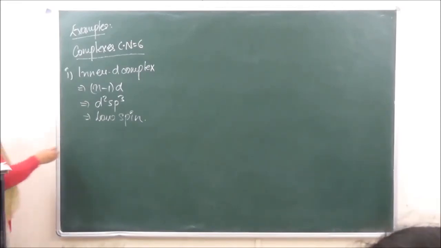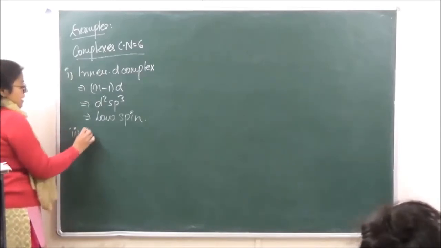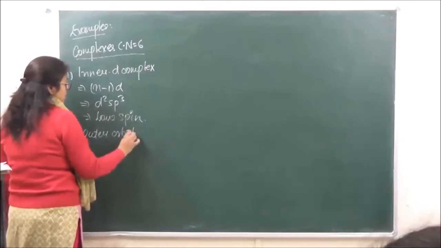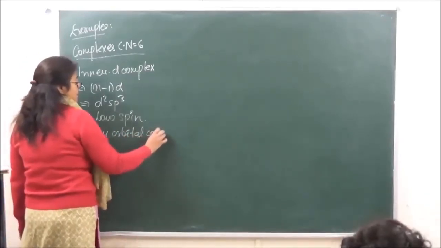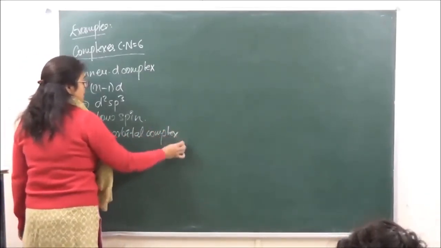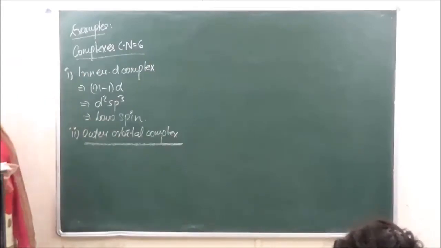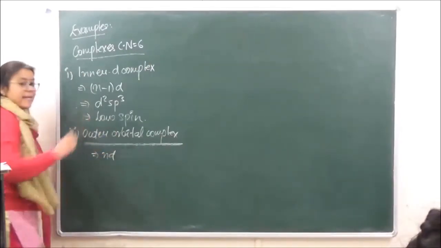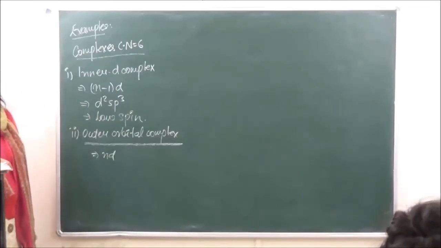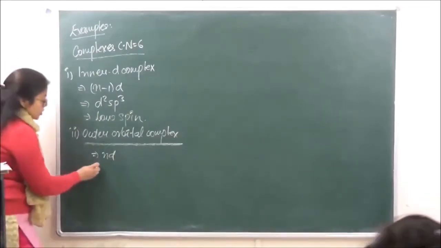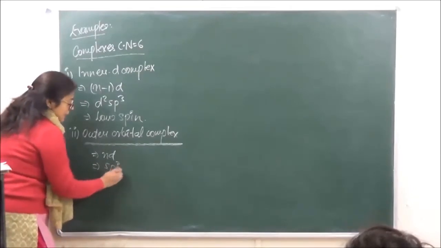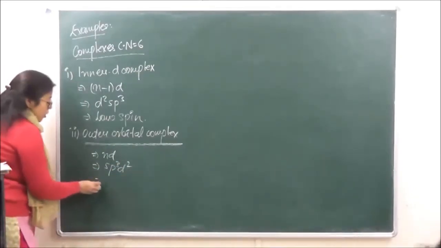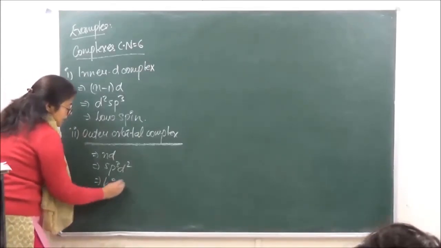Okay? The second one which we have is outer orbital complex. In case of outer orbital complex, nD is going to participate, and the hybridization is going to be sp3d2, and these generally form high spin.